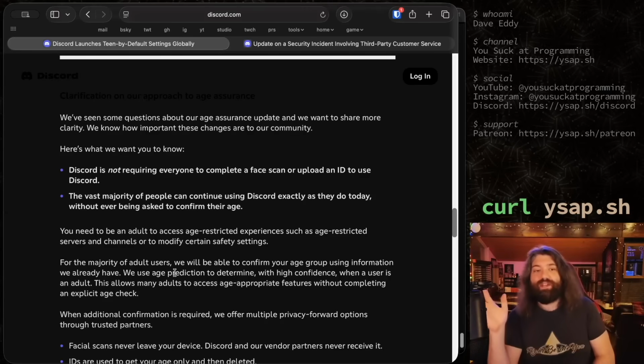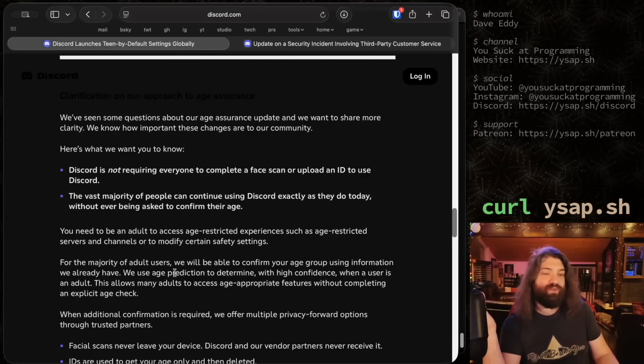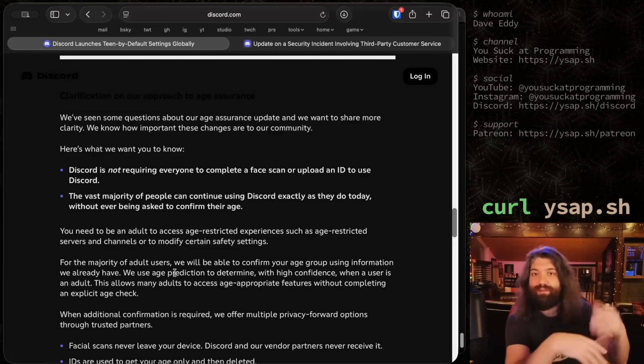And let me stop right here because I haven't actually given you guys my opinion. I think that's a good thing. I don't like the idea that I can't be anonymous, at least on parts of the internet. I don't love the idea of having to upload my ID or verify who I am to use the internet. Because right now, it doesn't seem like there's a good way. Discord can use their background heuristics to determine if I'm an adult, but if it doesn't work, then they need my ID. That doesn't just prove that I'm an adult, it proves who I am. It has the secondary effect of, oh yeah, this guy's an adult, and he's Dave Eddy, who lives here and is this old and blah, blah, blah. You know what I mean?